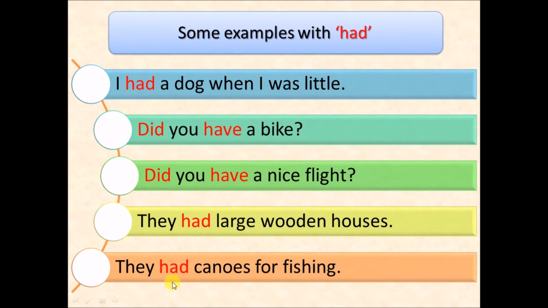As you can see here, we have two questions where we use the auxiliary verb did, which is the past simple of do. So we put did, and then the main verb comes in infinitive. So you don't have to put a suffix here at all.